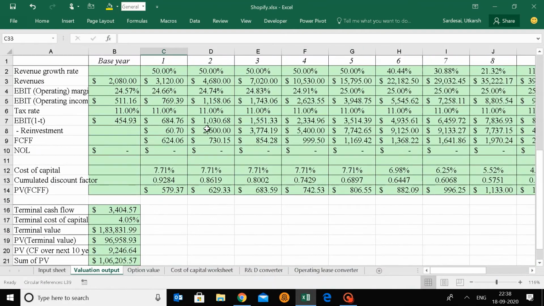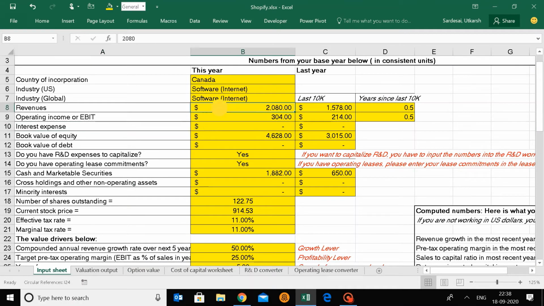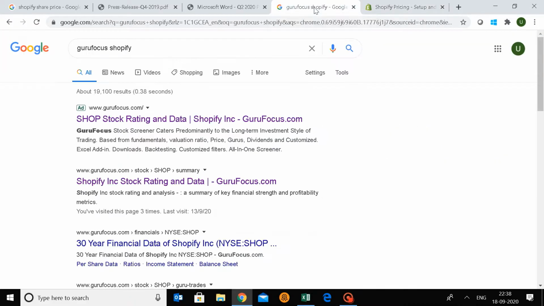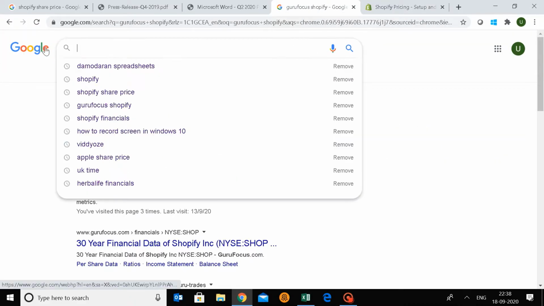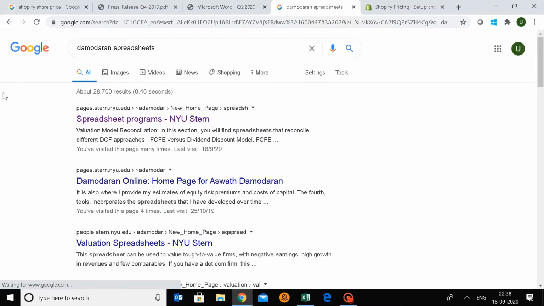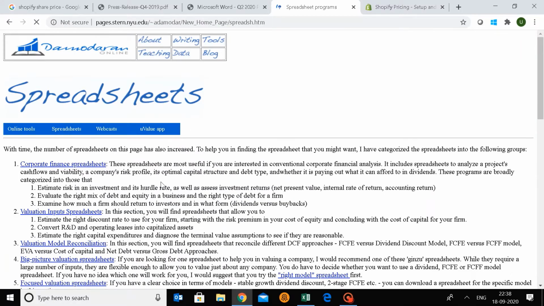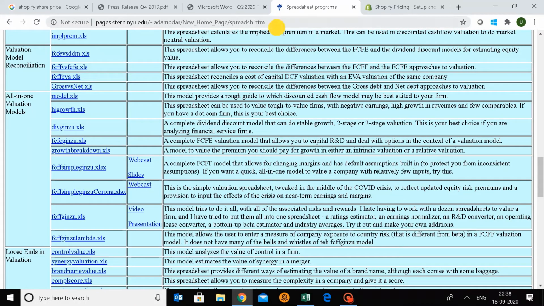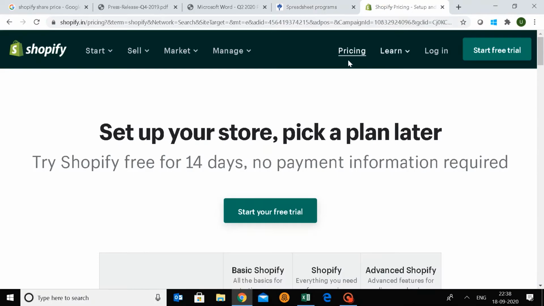So what is this sheet about? Now this sheet is basically developed by Professor Aswath Damodaran. Now people regard him as the dean of valuation, and he is a very famous personality. So if you want to find this spreadsheet, simply go to Google and search for Damodaran spreadsheets. And the first link over here, pages.stern, this will be the link where you can find the spreadsheets. Just scroll down and go to all-in-one valuation models and go to FCFF Simple Ginzu. This is the one. If you want, I'll leave a link in the description so that you don't have to find it. So let's get started with the valuation.